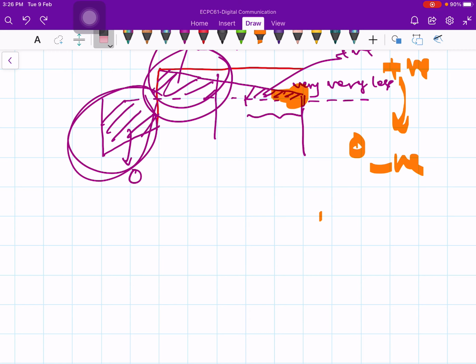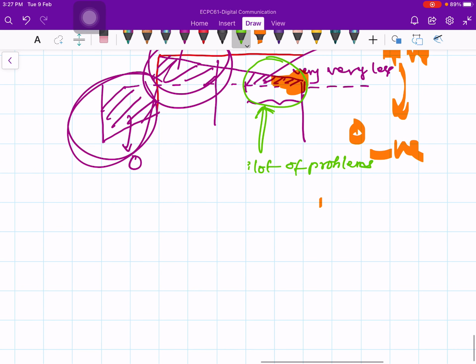So this area, shaded and rounded in green color, creates a lot of problems, especially when deciding which bit was transmitted. Particularly if you have a very high data rate, then this decay problem would be more, because you will be having a fairly long series of ones, so you could have a fairly long duration. If it is a long duration, it may cross the 0 voltage line also.